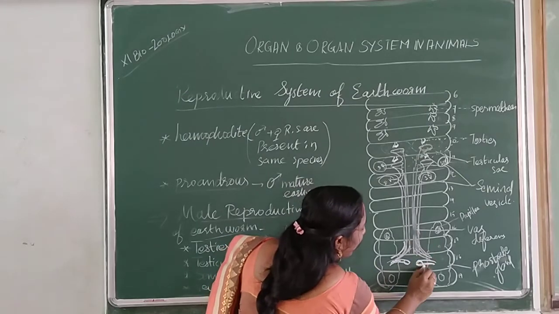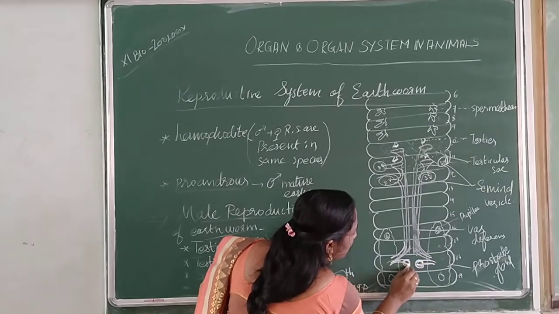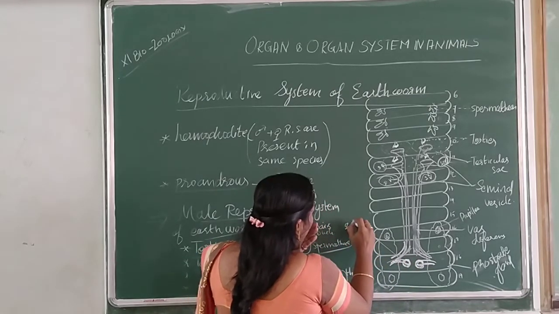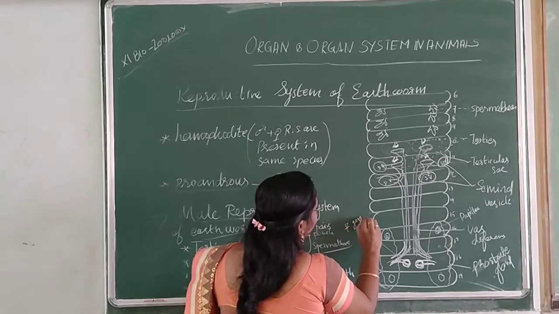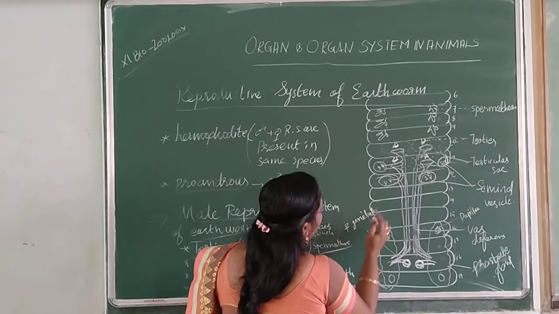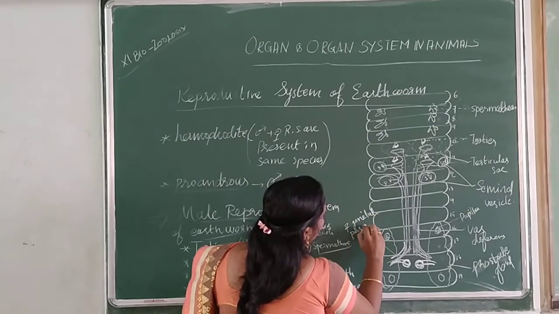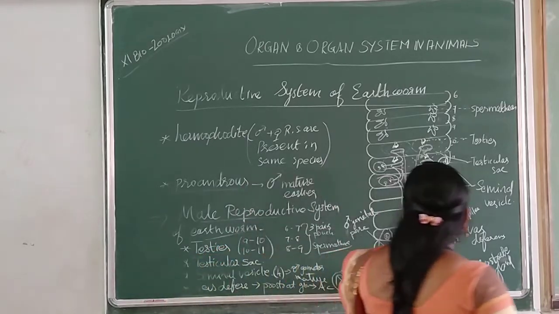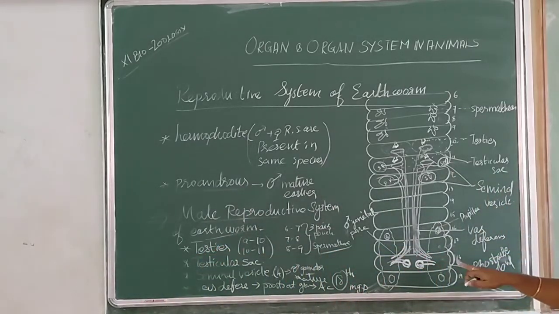This is called the male genital pore. What is it said to be? Male genital pore, which is located in the 18th segment. Which segment? 18th segment. Children, up to this clear?